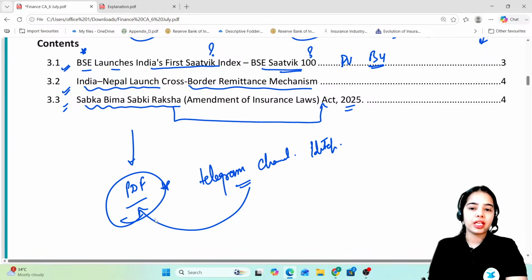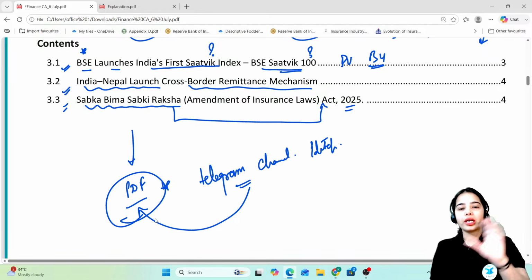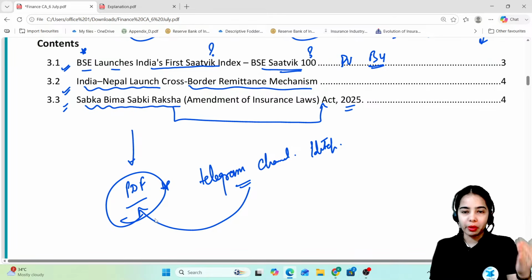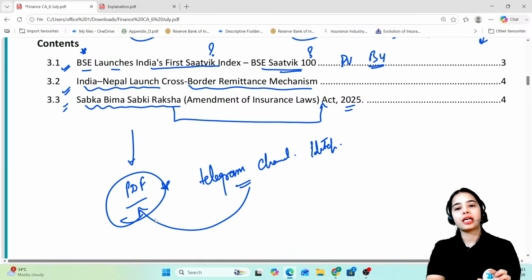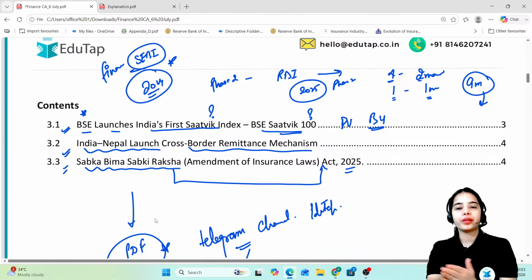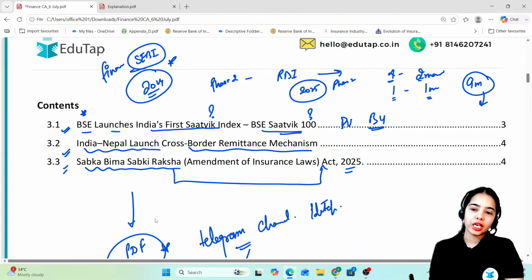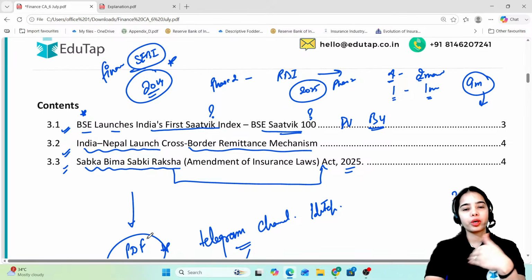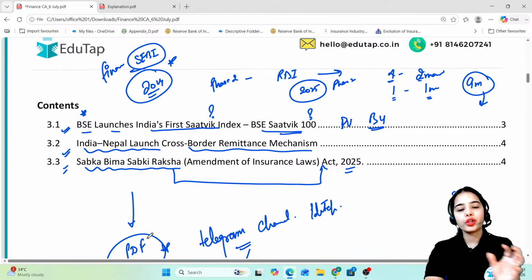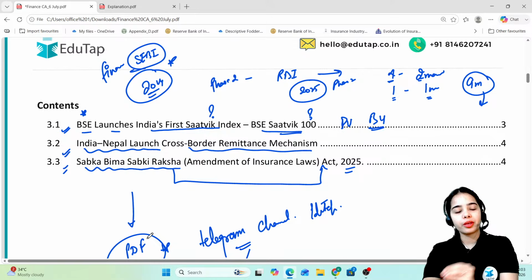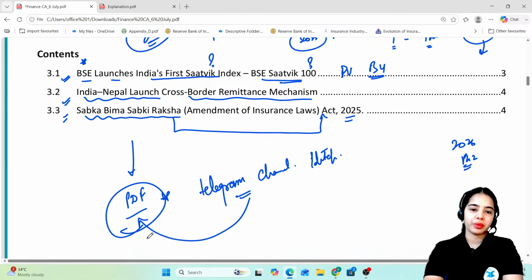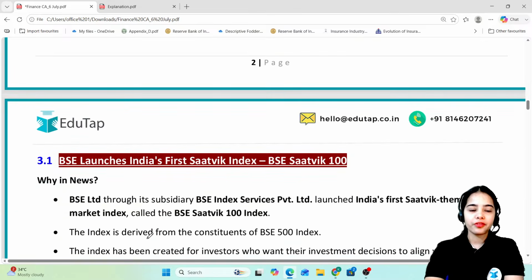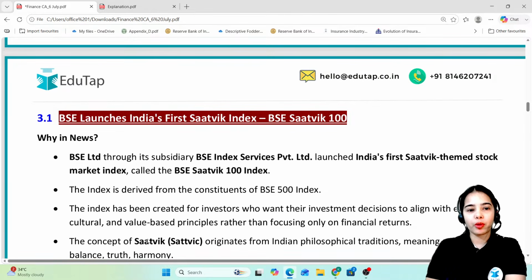And this session is very important for you to understand what the important terminologies are that you have to remember, and what the important data points are that you can remember for the RBI Grade B 2026 phase 2 examination. So for the RBI Grade B 2026 phase 2 examination, this session is going to be important. As well as if you are preparing for 2027, then here you will learn new terms that are important from the examination perspective. Chalo. So we are starting with the first article, that is the BSE, the Bombay Stock Exchange